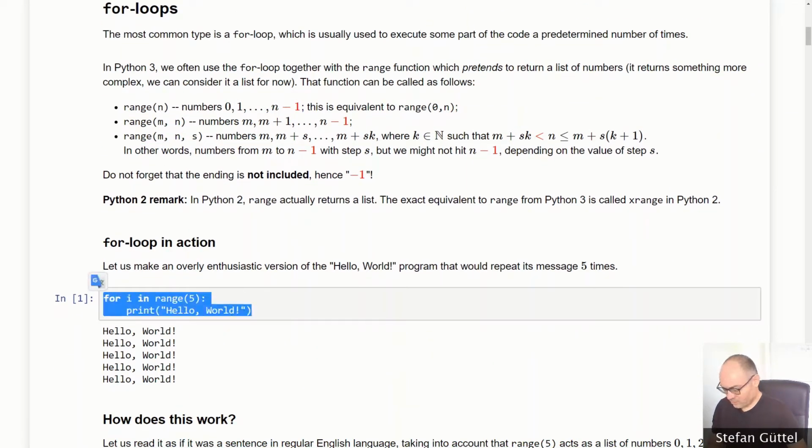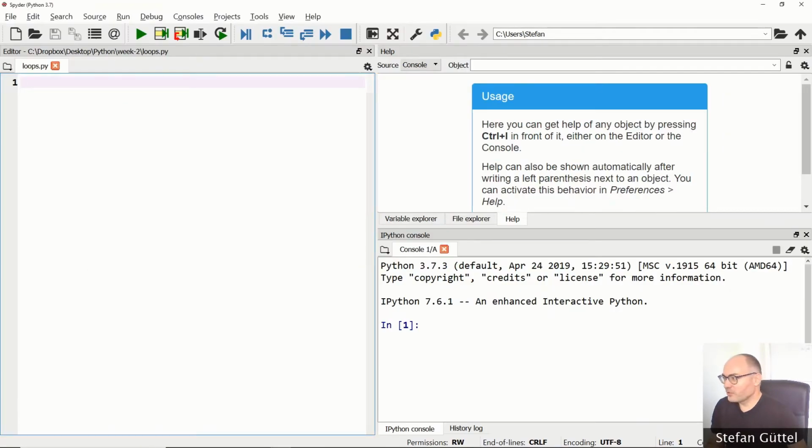So here is a short piece of code, which I'm going to copy and paste into my Spyder editor, just to show you, referring to the 10 commandments from the beginning, the point about making a clean working environment. I have created on my desktop a folder called Python, and in this folder I have a subfolder called week 2, and the current program I'm writing is called loops.py. Okay, so this will help me later on to find exactly what I've done in week 2 of my Python course, and I can actually reuse some of the code that I've written. So let's copy and paste this simple for loop into the editor.